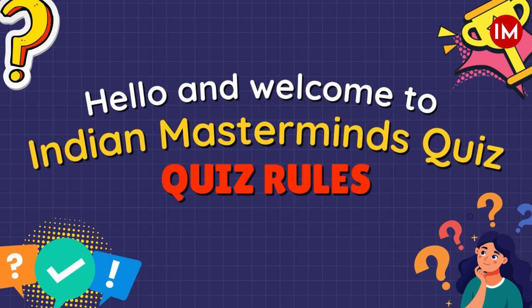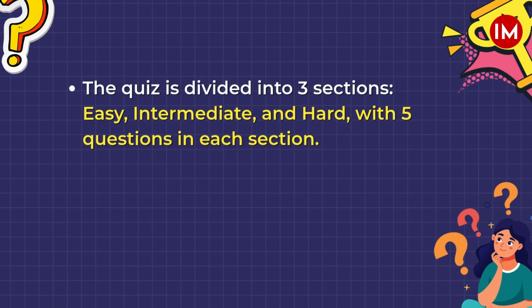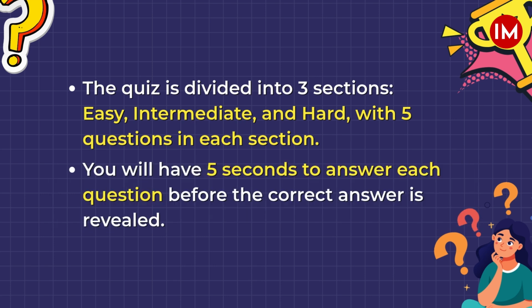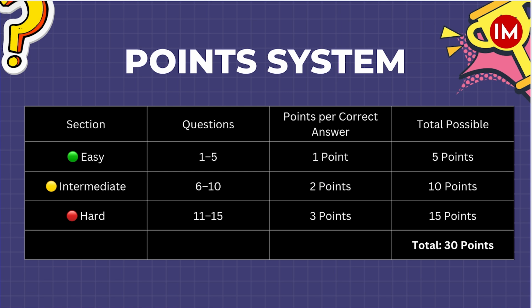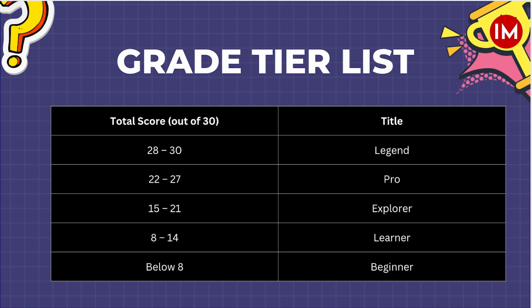Quiz rules. The quiz is divided into 3 sections: easy, intermediate, and hard, with 5 questions in each section. You will have 5 seconds to answer each question before the correct answer is revealed. Score 1 point for each correct easy, 2 points for each correct intermediate, and 3 points for each correct hard question. Keep track of your points as you go. At the end of the quiz, calculate your total score out of 30.